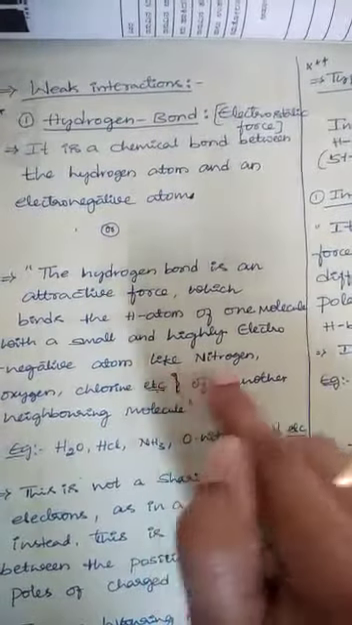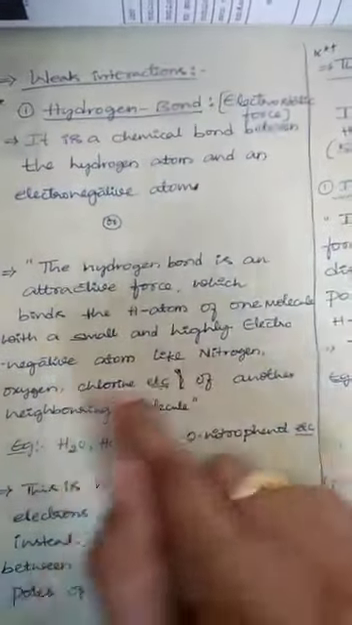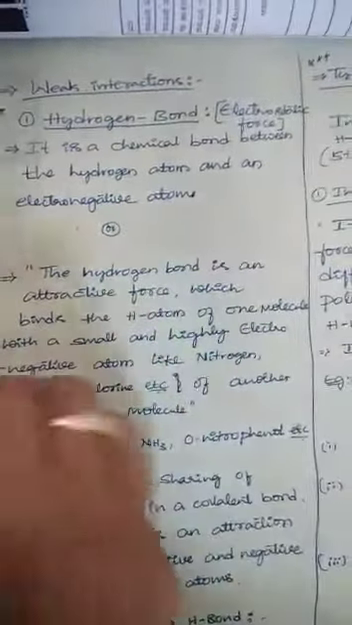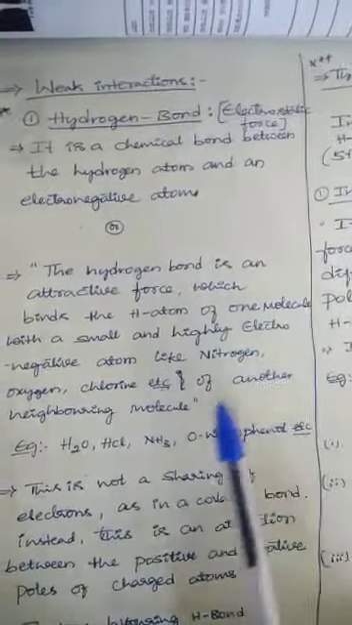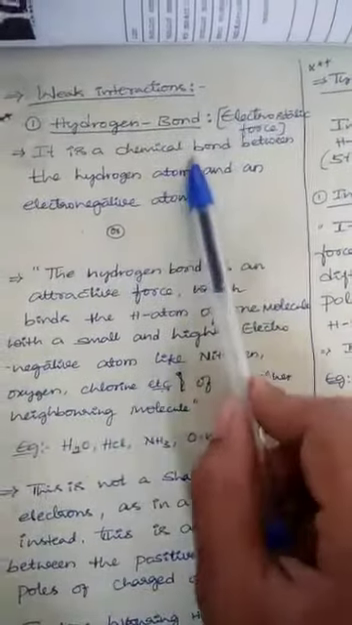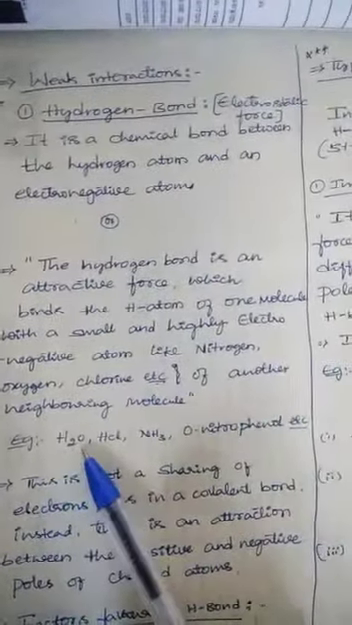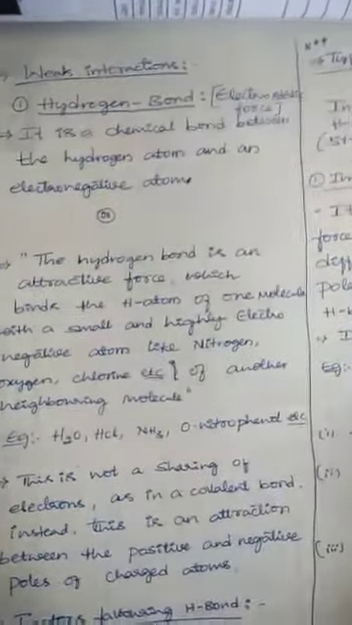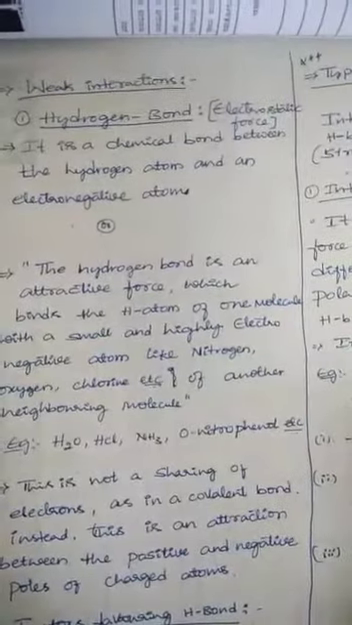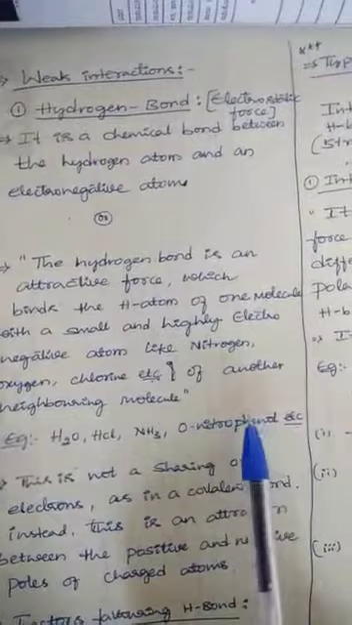These are like nitrogen, oxygen, chlorine, etc. These are the highly electronegative atoms having a smaller atomic size. This creates a hydrogen bond. Here examples are water, HCl, NH3, orthonitrophenol, paranitrophenol, salicylic acid. These are the best examples of hydrogen bonding.